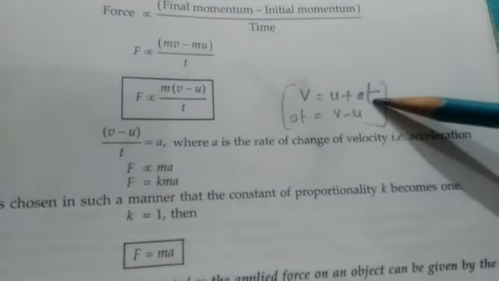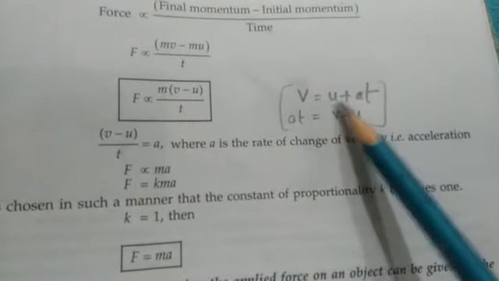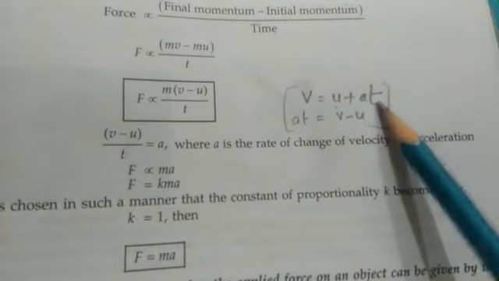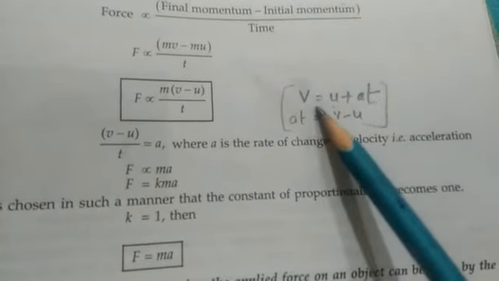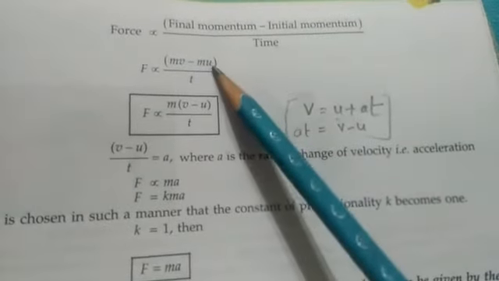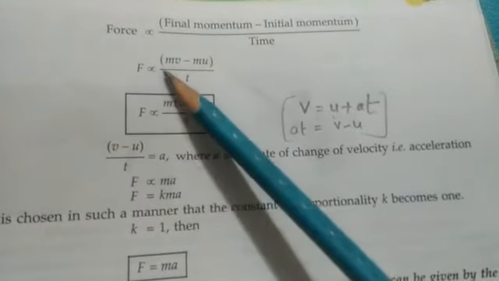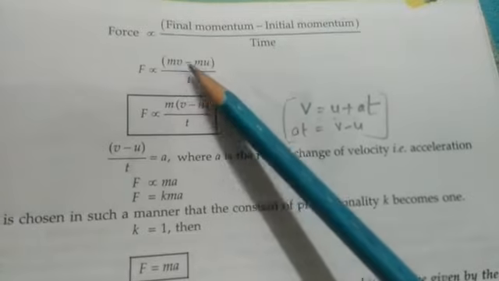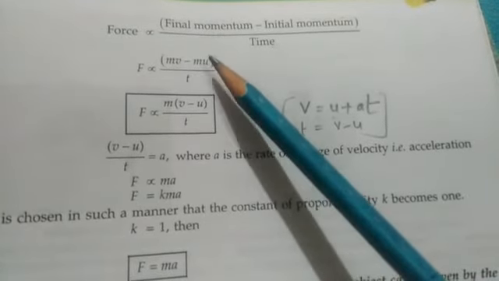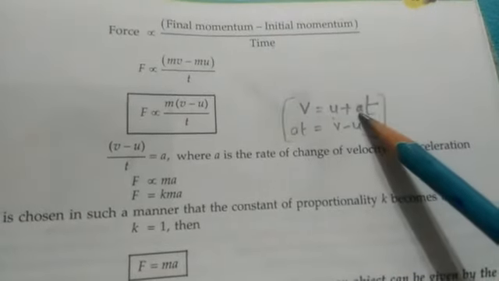Now from the first equation of motion, v equals u plus at. We will discuss this equation in detail further. Now here you understand that a is the acceleration. The body was having initial velocity u, and after applying force F, it gains final velocity v. That means there is a change in velocity, and if there is a change in velocity, then there is an acceleration, which is shown by a.